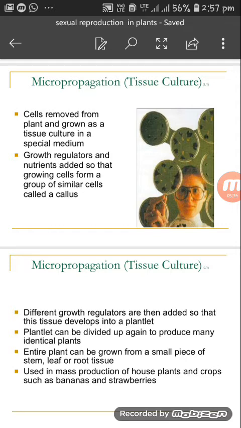For example, in a petri dish, agar or agarose gel is kept, and the required culture is put on it. Slowly and steadily, the cells start growing in the culture medium. Growth regulators and nutrients are added so that the growing cells form a group of similar cells called a callus.